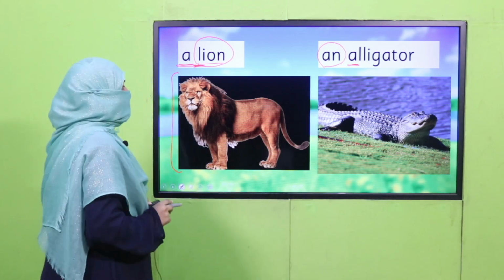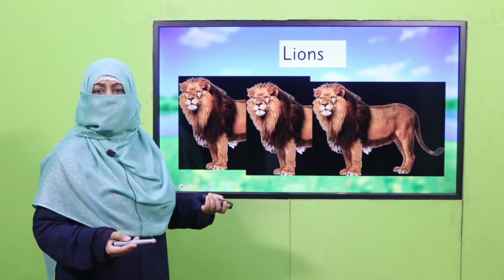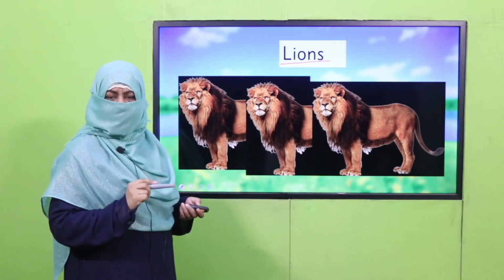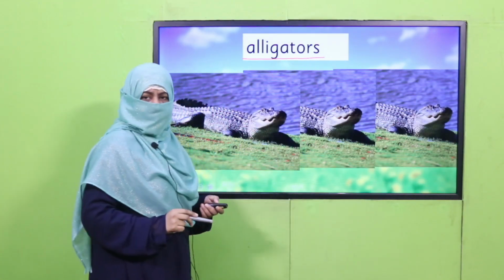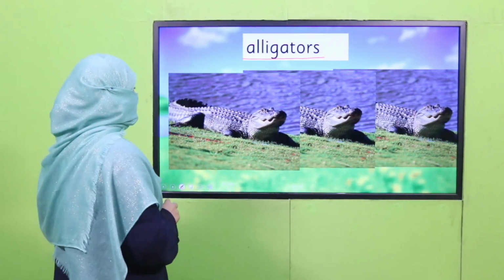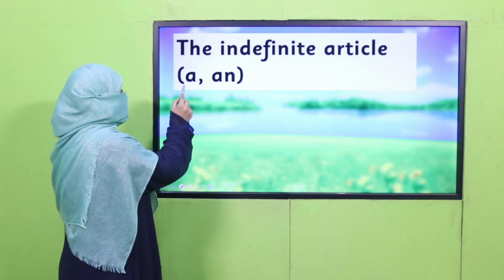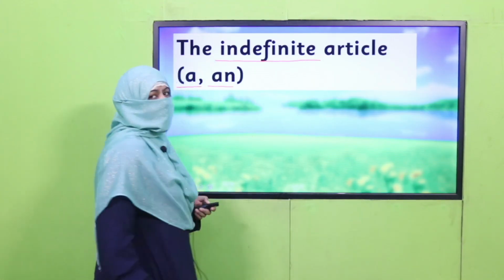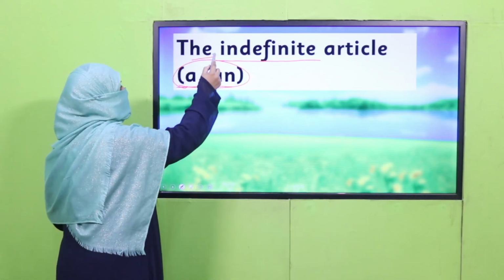Remember? Likewise, if the lions are more than one, we don't say a lion. Then we say lions. We don't use article a or an with that. Likewise, alligators, we don't say an alligators, we say alligators. Remember, this I have already taught you. Now, further information: this article a and an are known as indefinite articles. We say a and an together. These two are indefinite articles.